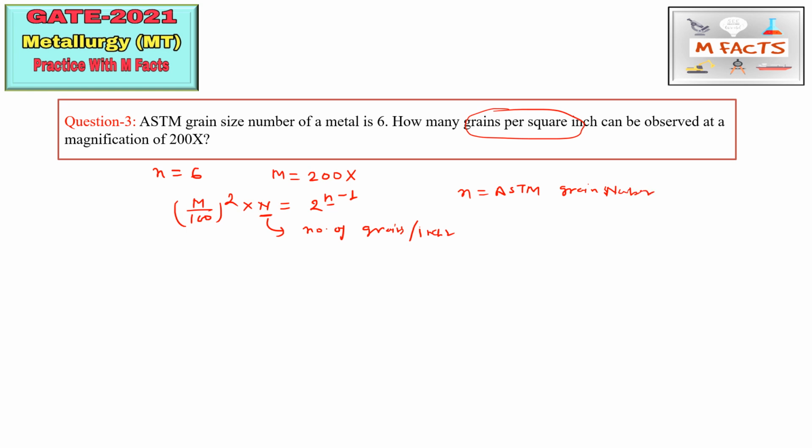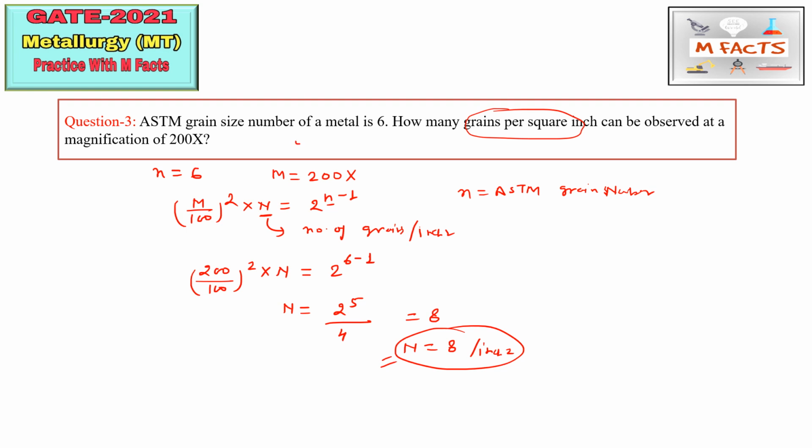Here the magnification value is 200, so we put (200/100)² × n = 2^(6−1). So n is overall 2^5 / 4, and from here you will get 8. So n is equal to 8 per square inch. This is the correct answer. You need to be careful while choosing the unit, because sometimes they ask in per square, so you need to change this square inch accordingly whenever they ask in that unit.